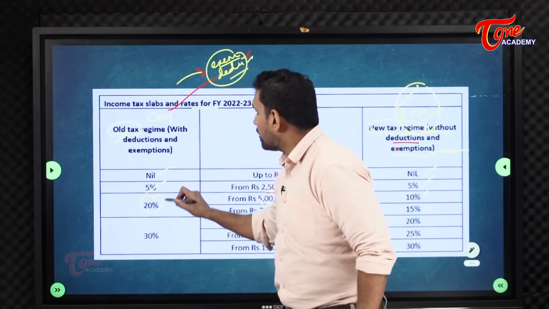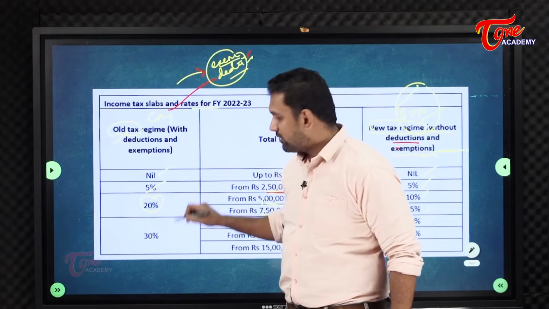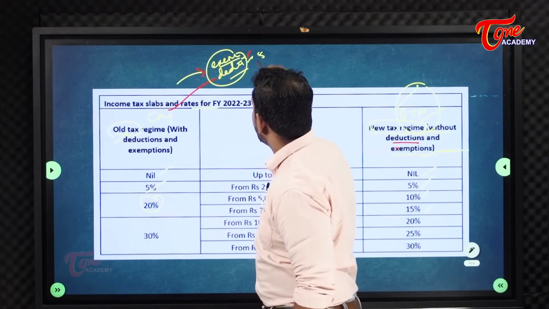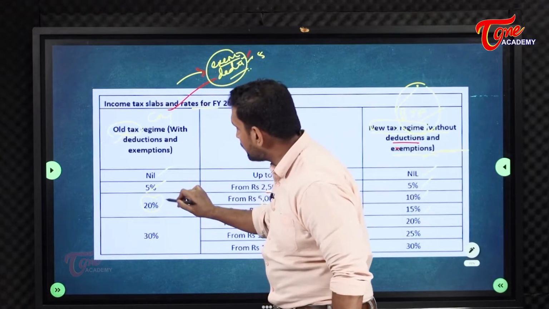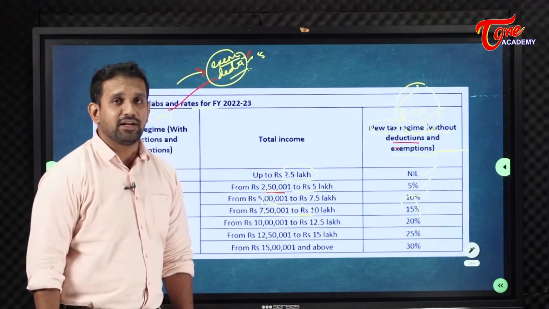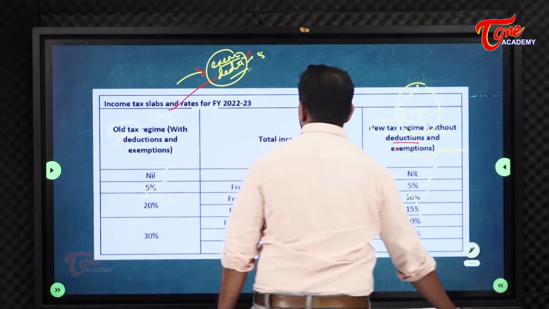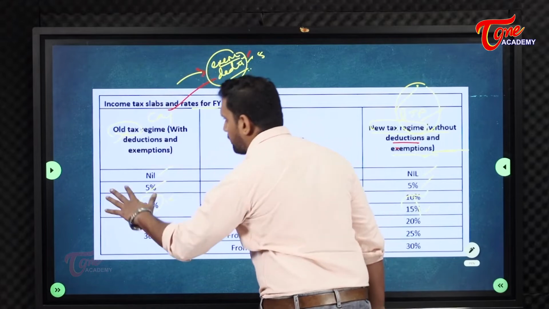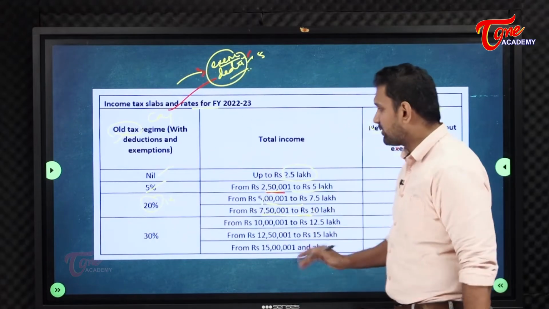Why is it more here? Because you will take exemptions and deductions. So with the 5% of exemption and deduction you take here, it will also come to 15 only at the end. But this is less paperwork, a less cumbersome and less complex process. This is a more complex, more cumbersome process. That is the reason.